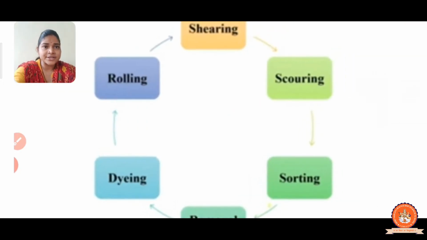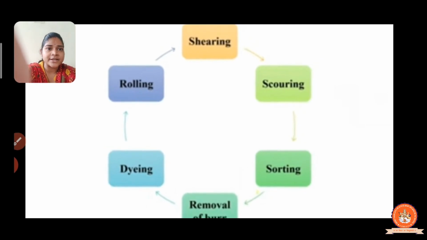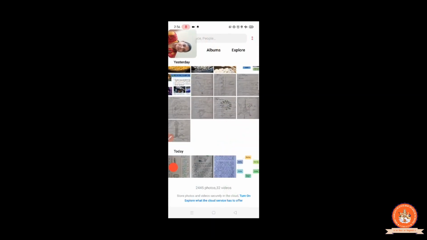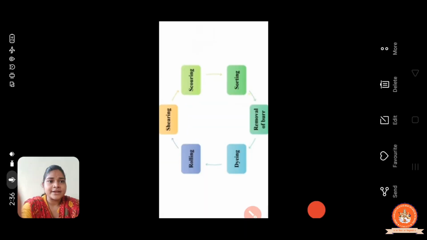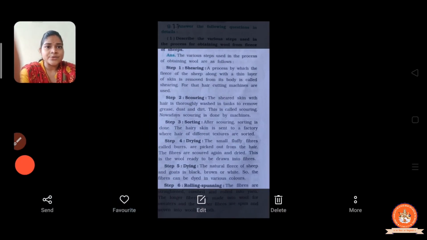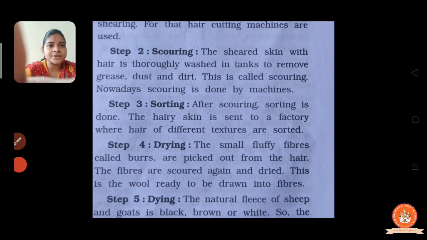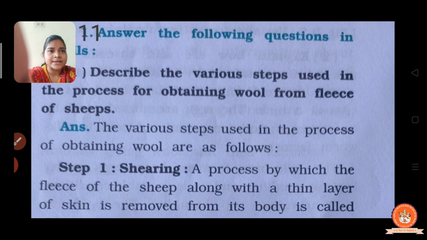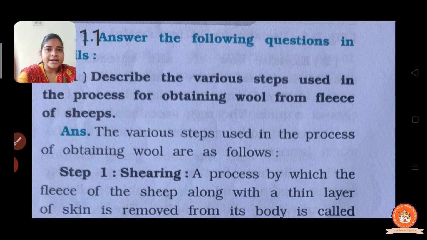First write the question and then draw this figure in that. And after that the explanation is given, right? So here the question is given. Describe the various steps, right?